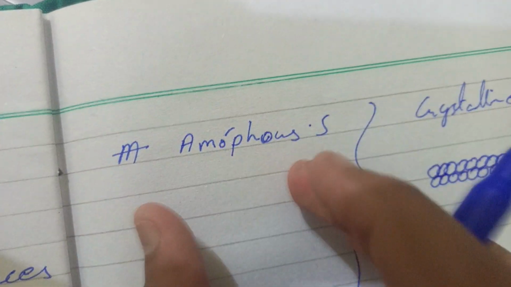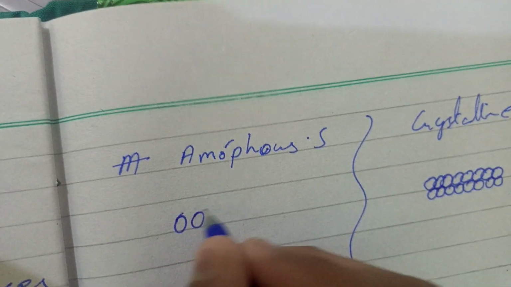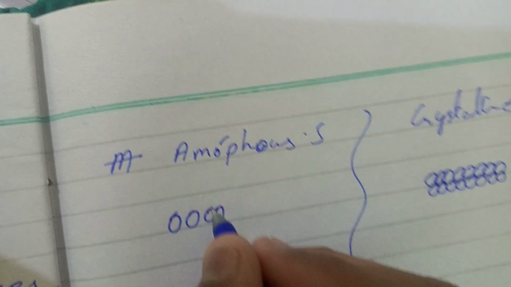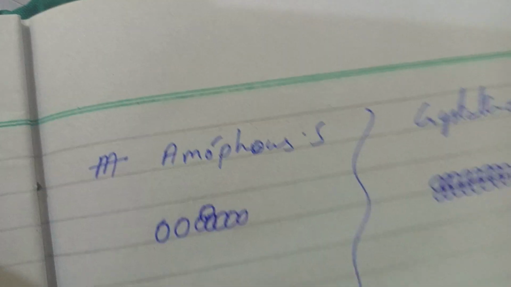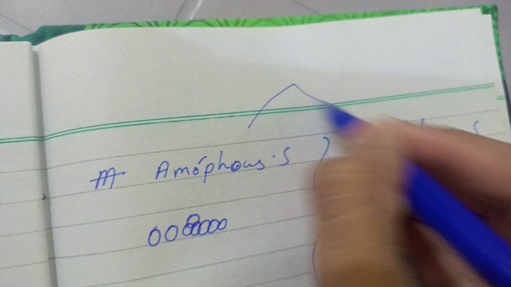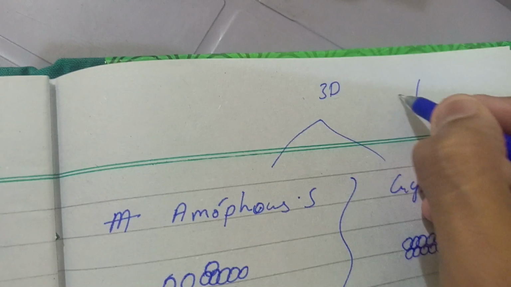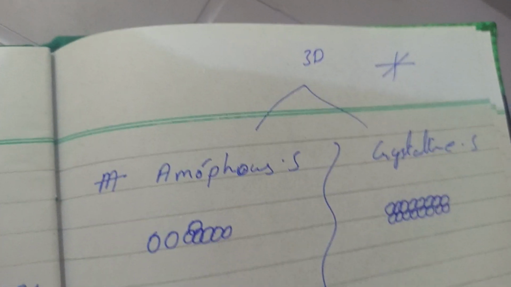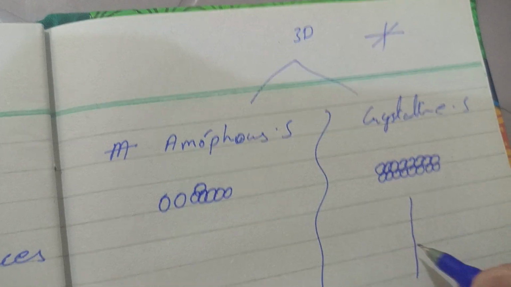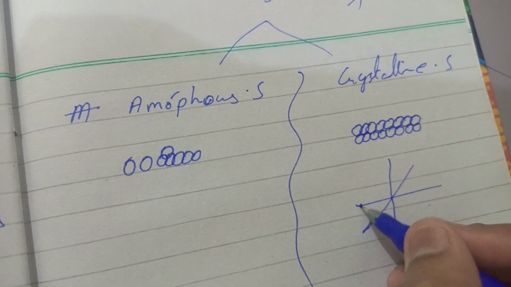If you look at the structure of the amorphous state, you will get the molecules like this. Some will be like this, some will be like this, but they will have a structure. The main point to be noted is that they deal with three dimensions, x, y, and z. If you know about the axis, you will know it better. The crystalline state lies on the axis like this.